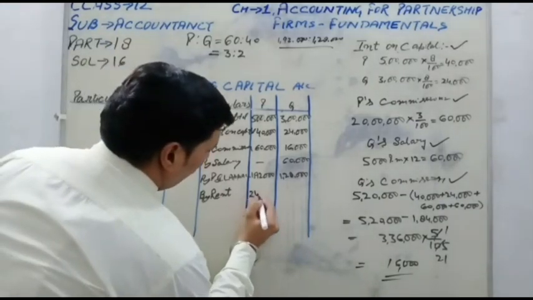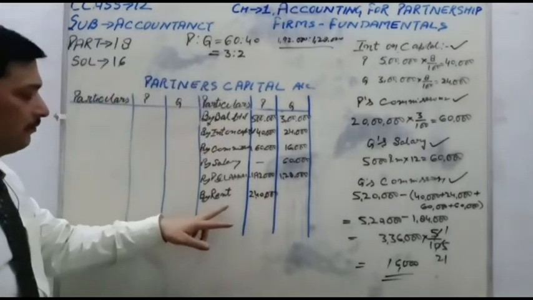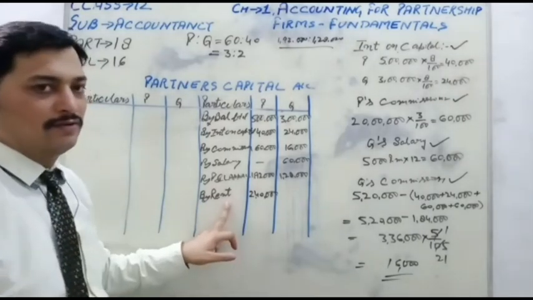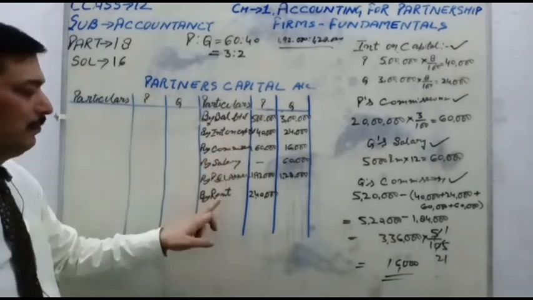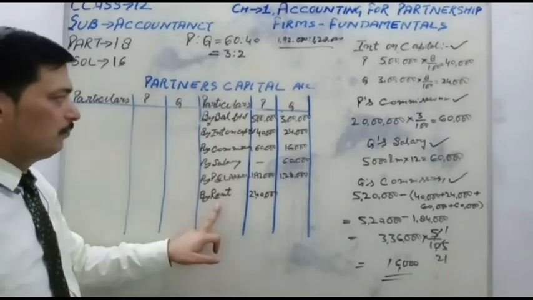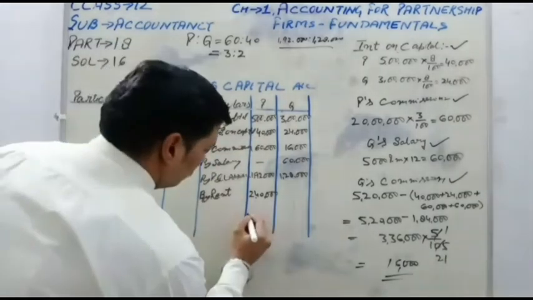The firm is allowing the rent to P. Here we'll pass the entry: P's rent account debit to P's capital. So in P's capital, the rent will be a credit. Rent account debit to P's capital. So in P's account, that will be a credit by rent.